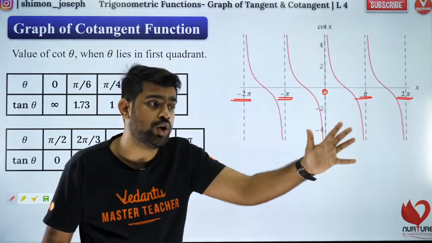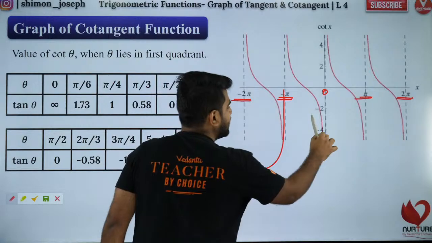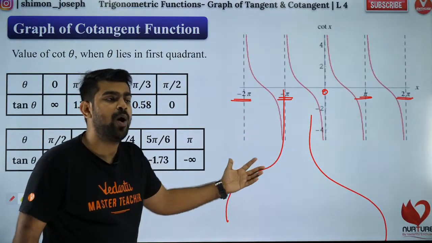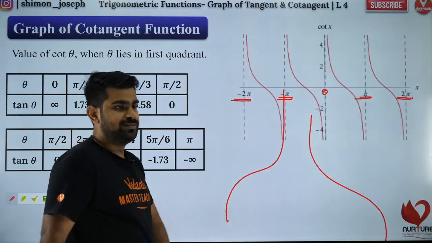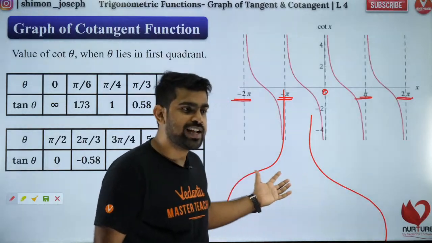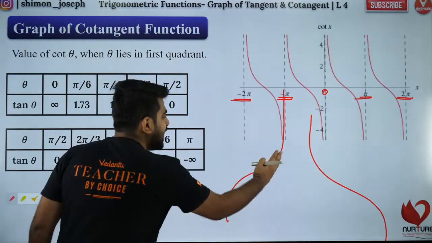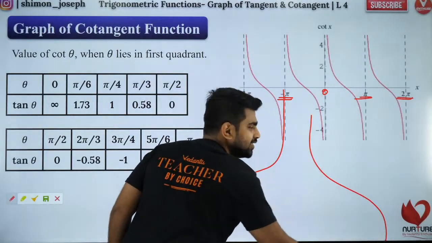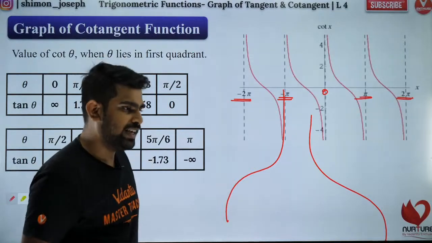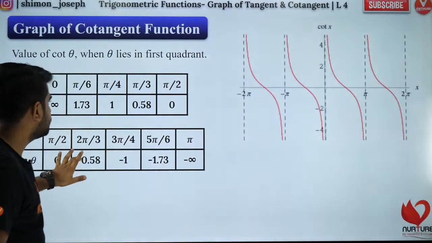Replica of tan? No, Riyaz, tan goes like this, whereas cot goes like that. So it is opposite. Like a bottle, you remember. Like a bottle. So in olden days we used to have a Fanta bottle. You remember? It looks like that bottle. So like that, one side is tan, the other side is cot. Are you all cool with it? Everybody? Great. So with that, people, let's go to the next one.